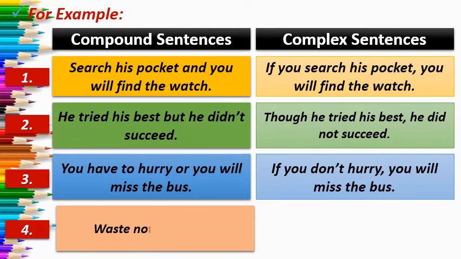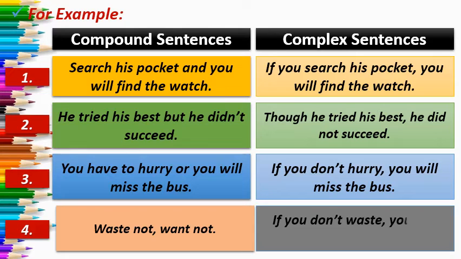Number 4: waste not, want not. Here the comma shows us the compound sentence, as waste not means we are not to waste something, and want not is also giving us a complete sense, right? So when we convert it into a complex sentence, it will be: if you don't waste, you will not want. Means if you don't waste your time, then you will not lack anything, like that, right?